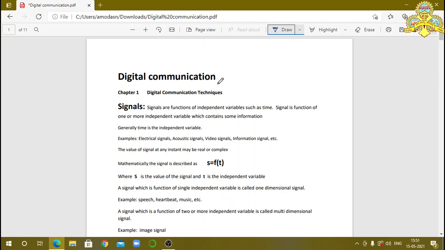Now here we consider the examples of signals: electrical signals, acoustic signals, video signals, information signals, etc. These all are the examples of the signals.